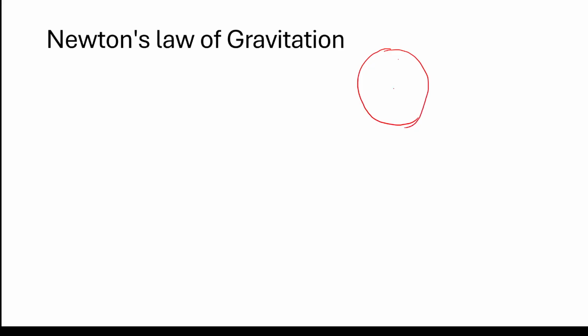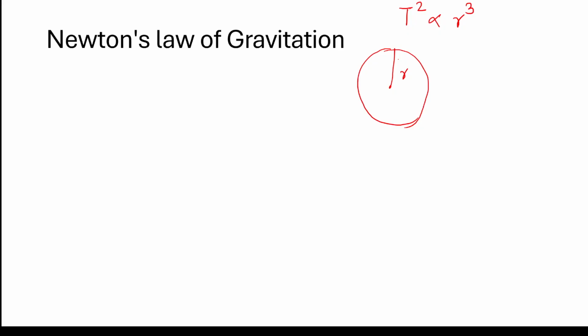He said that the time period of rotation of any planet around the sun is proportional to... So this was a relation Kepler gave. He came up with this relationship with a lot of data that he collected over the years.